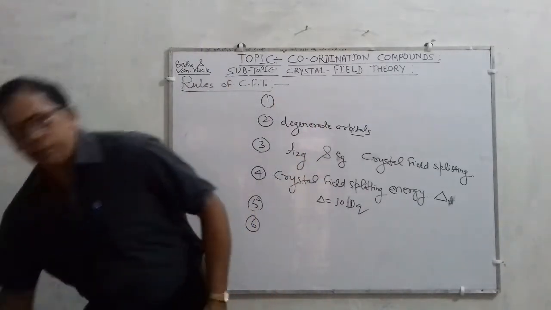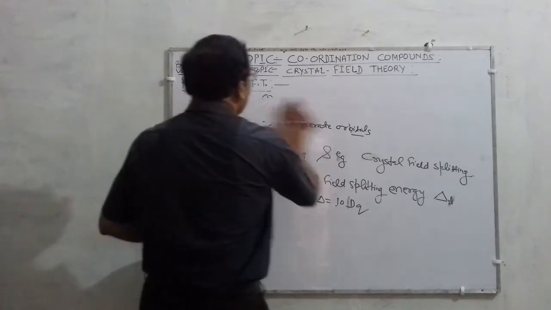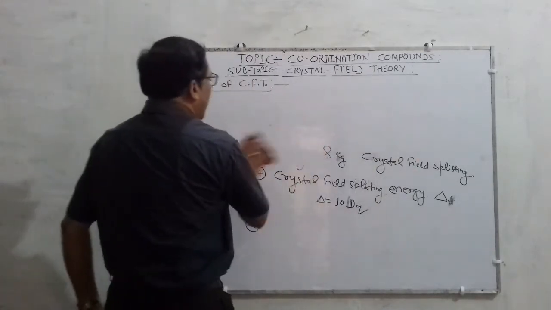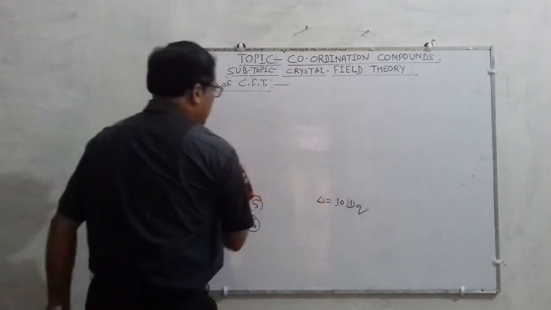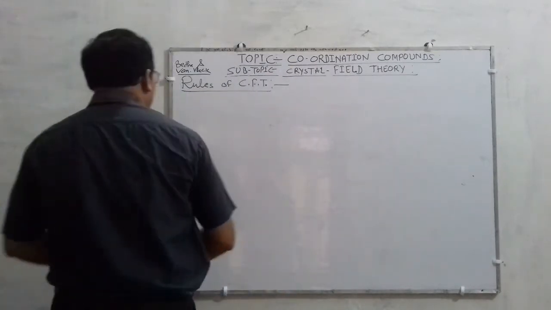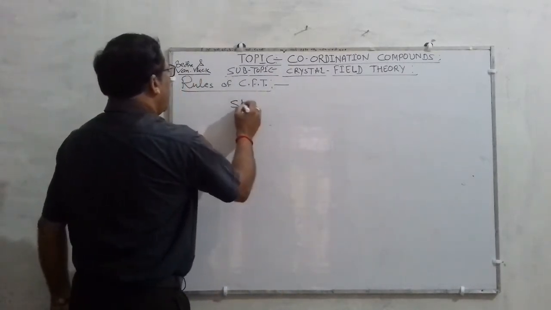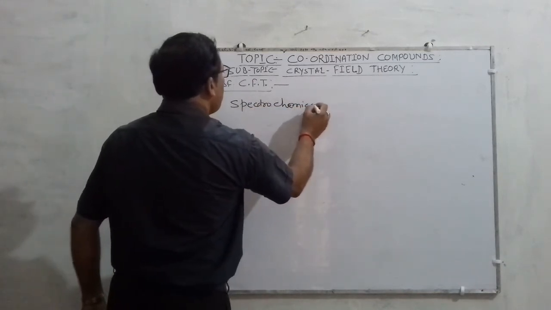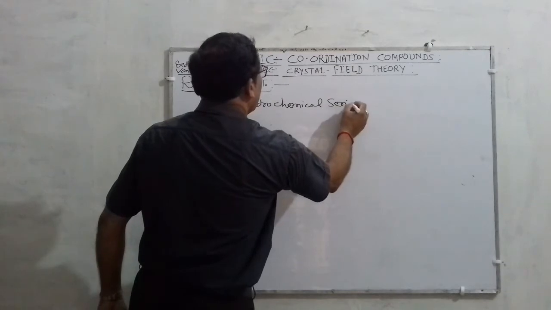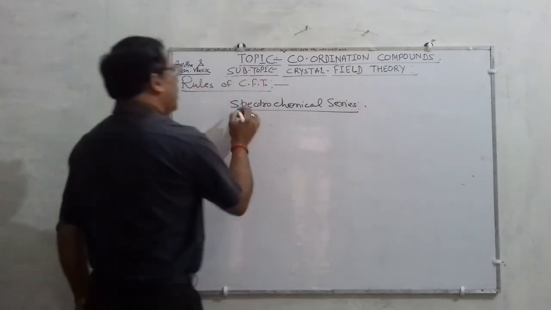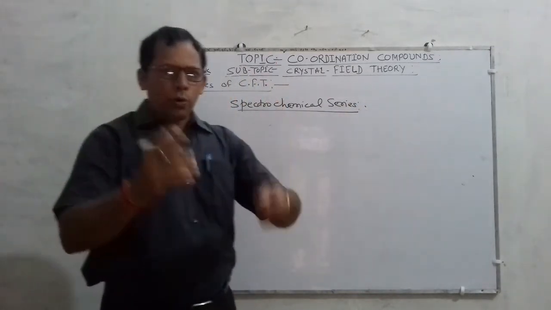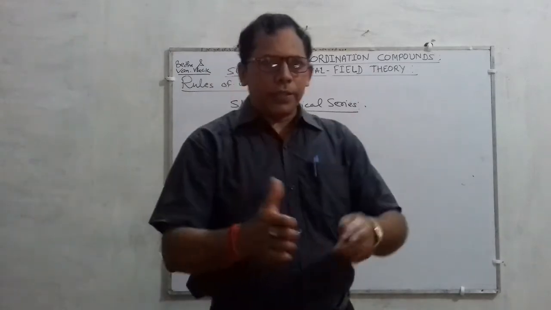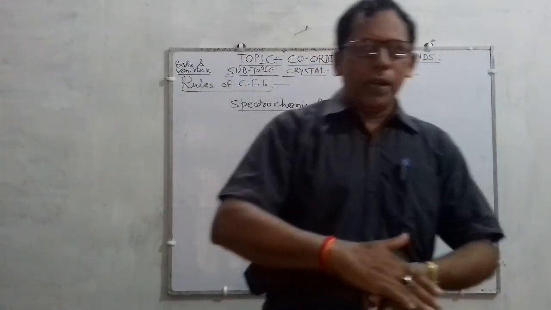One more thing, children, I want to discuss in the same, that is, what is the spectrochemical series. Just listen, one more important point, spectrochemical series. This is also very essential to know, so that you can distinguish between a strong field and a weak field.